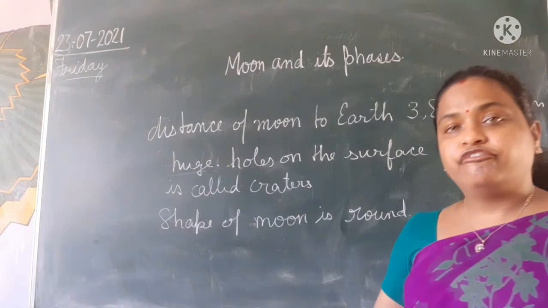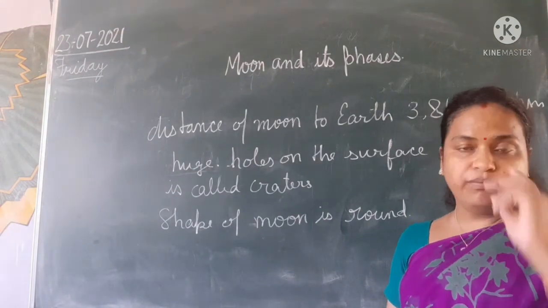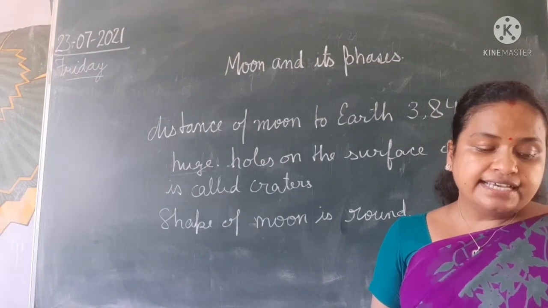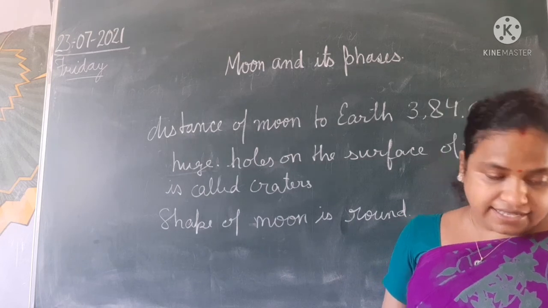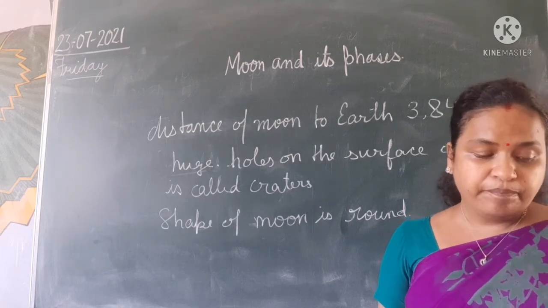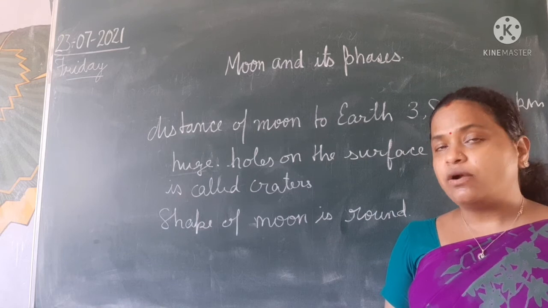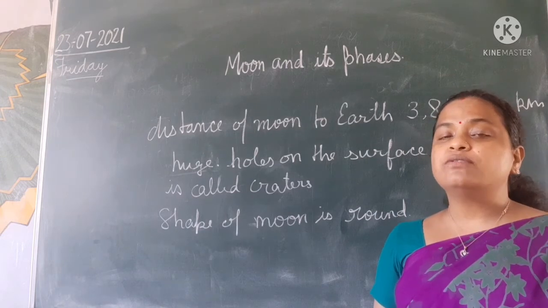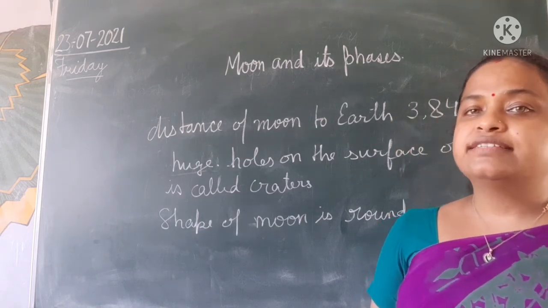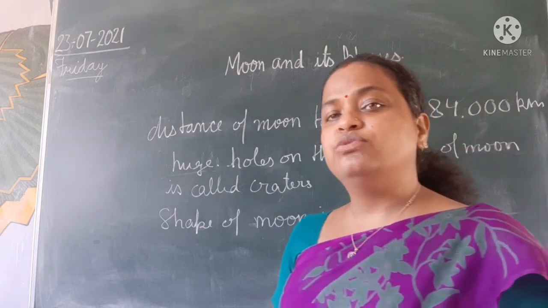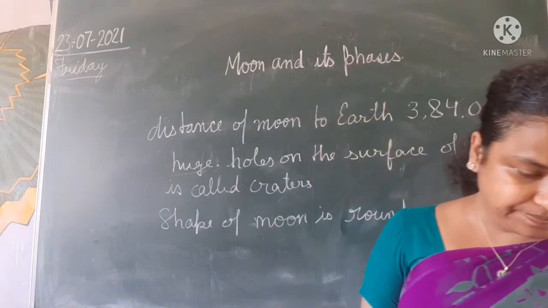It is similar to a ball. As the earth moves round the sun, the moon moves round the earth.